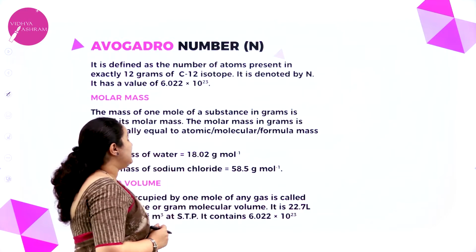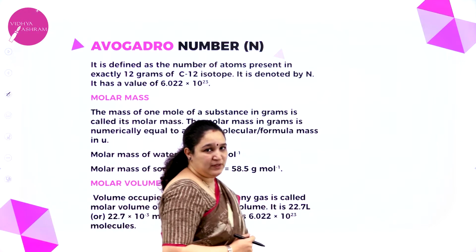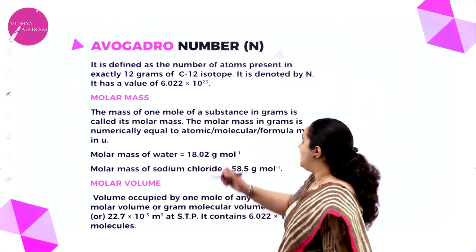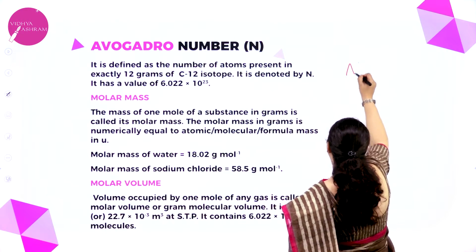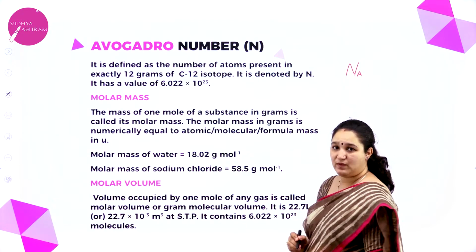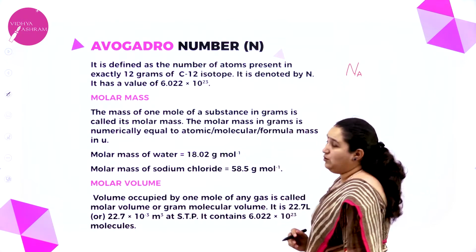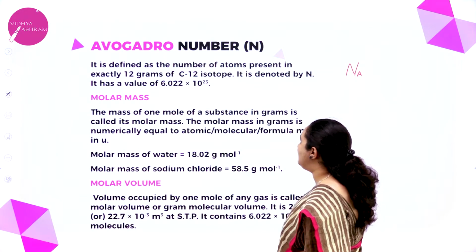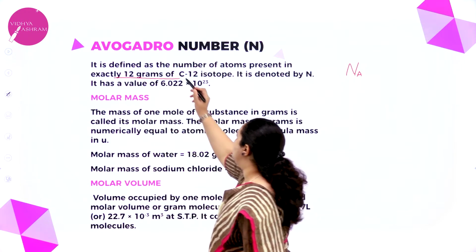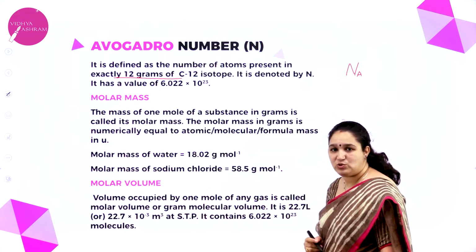Next is Avogadro number. It can be denoted as capital letter N, or sometimes written as Na. What do you mean by Avogadro number? It is defined as the number of atoms present in exactly 12 grams of carbon-12 isotope.